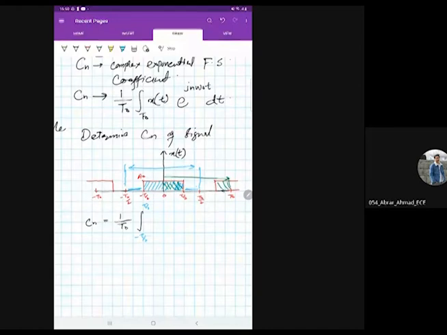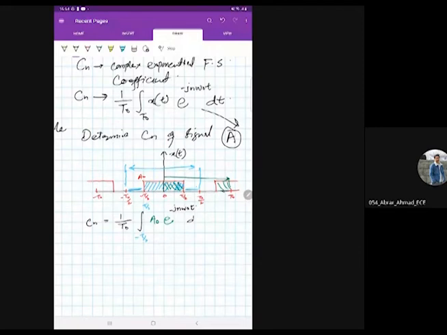And what is x of t here? X of t is A naught. Then you have the same e raised power minus j n omega naught t. It is minus j, not plus j, as I mentioned above. I am just writing the same equation: 1 by T naught integral of A naught and e raised power minus j n omega naught t with respect to t.